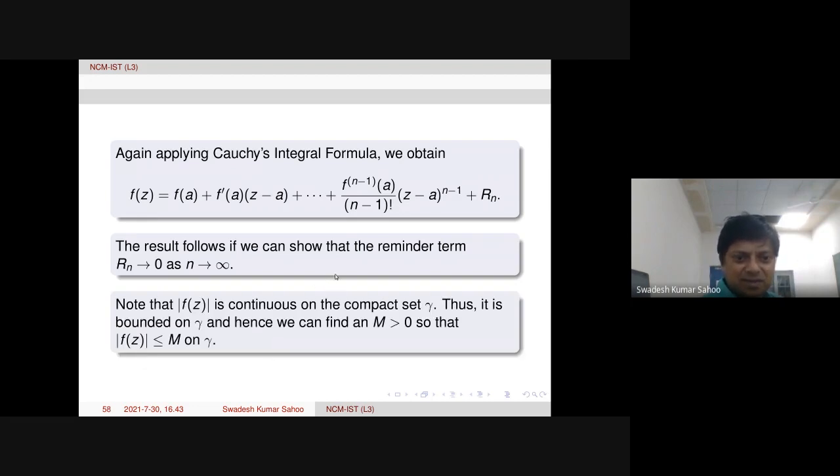in the usual sense. Now here what happens? Modulus of f of z is continuous on the compact set gamma. Gamma is a compact set, closed and bounded. Thus modulus of f of z has a maximum, say M, on gamma. Modulus of f of z is less than or equal to M on gamma. Because the remainder term tends to 0, we want to prove that. So for the remainder term we just need to take the modulus, then it is less than or equal to this, with the modulus taken inside the integral, and then applying these quantities we are going to prove that it is going to 0. That is the idea.